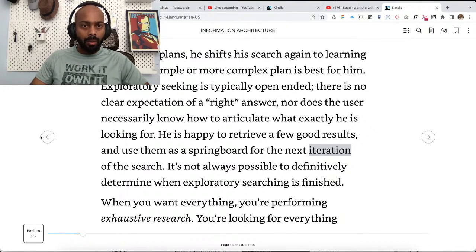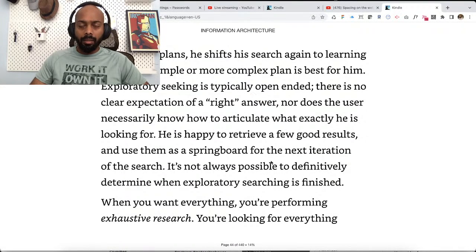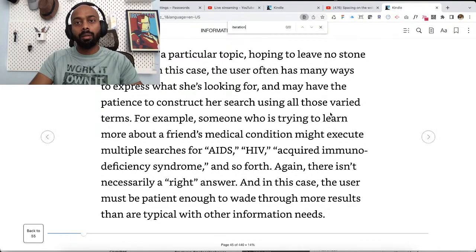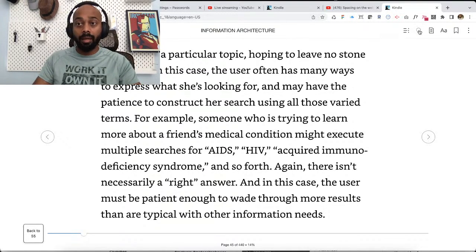Right. Now, okay, they are talking about exploratory seeking here. Yeah, he's happy to retrieve a few good results and use them as a springboard for the next iteration of the search. Okay, so in the context of exploratory seeking, iteration means iteratively finding content rather than trying to find everything the user is trying to find at one go. All right. Let's see what they talk about as iteration in the iteration section itself.